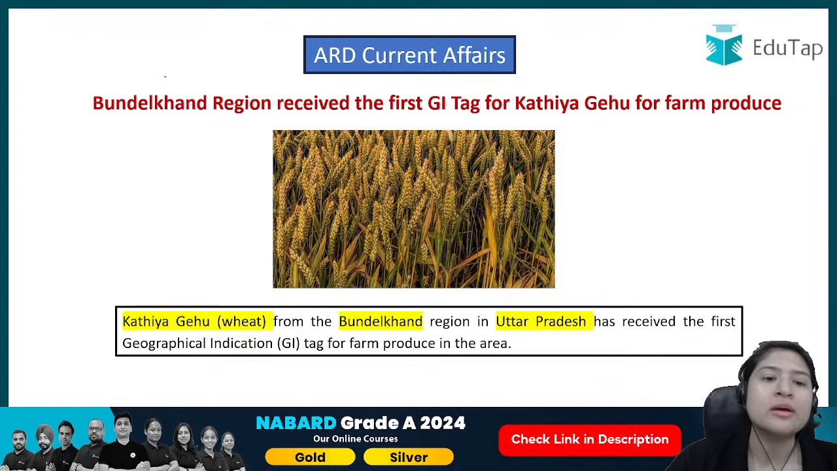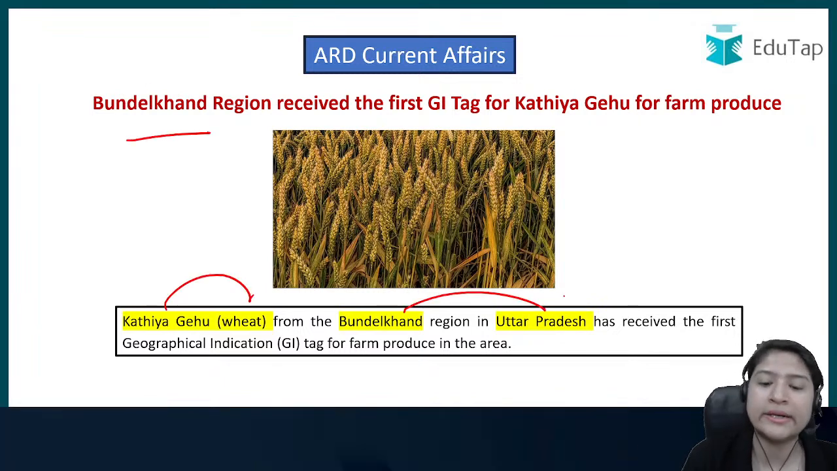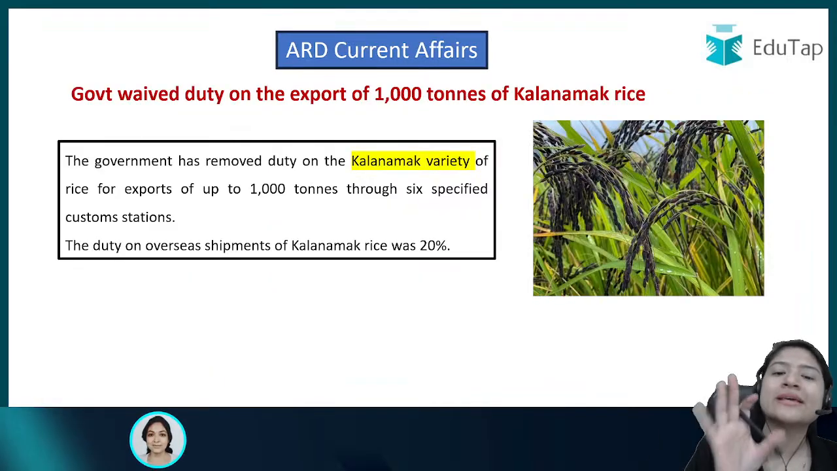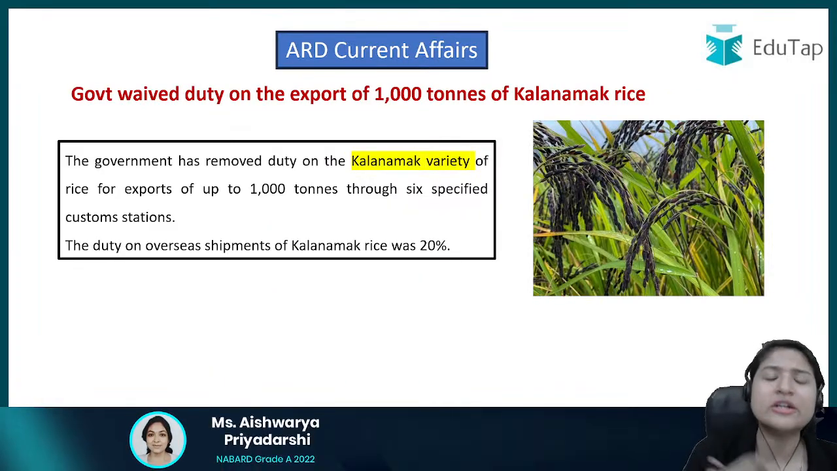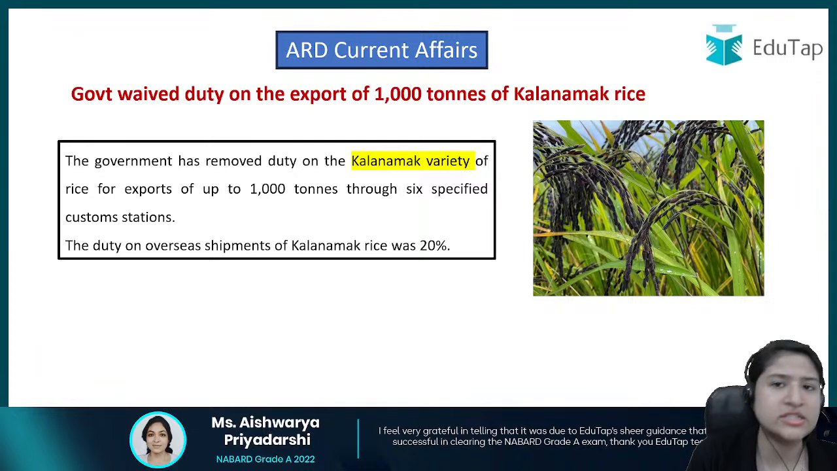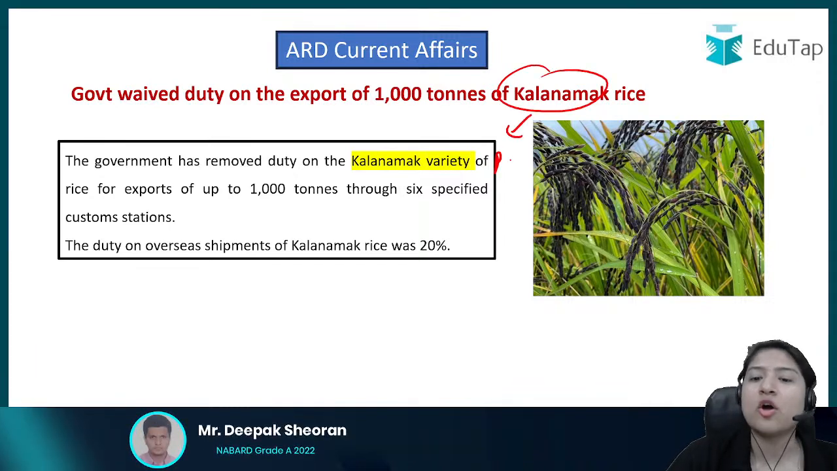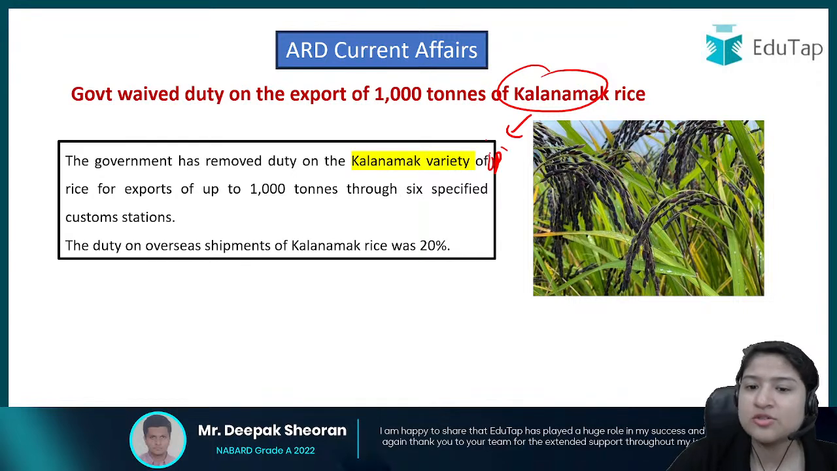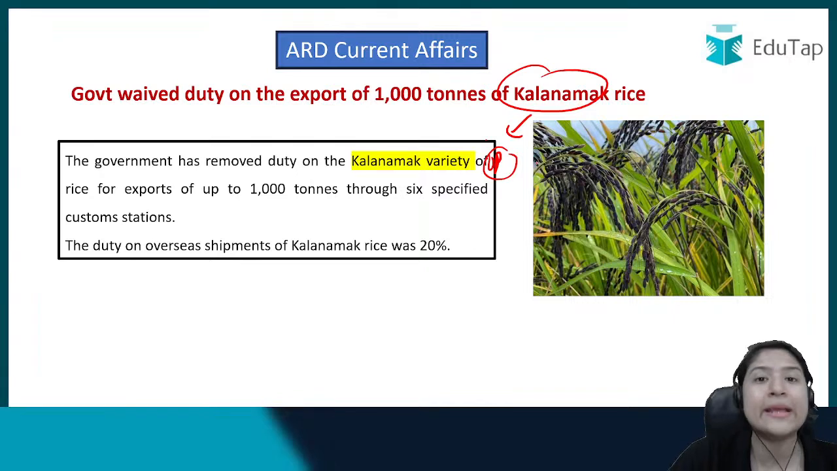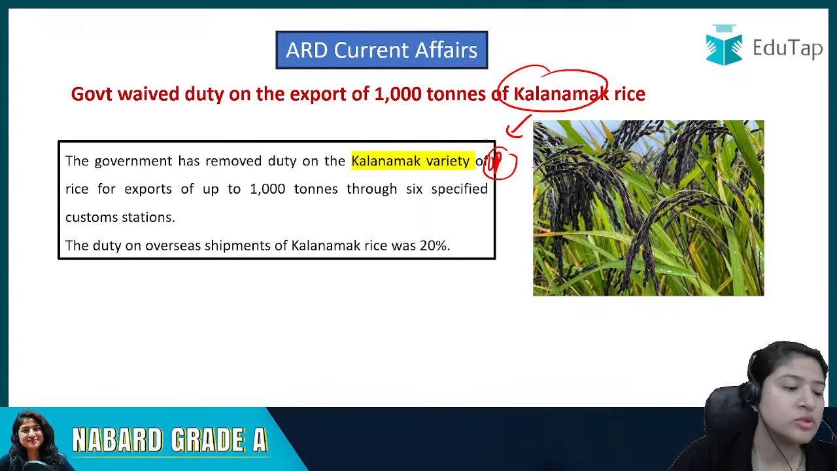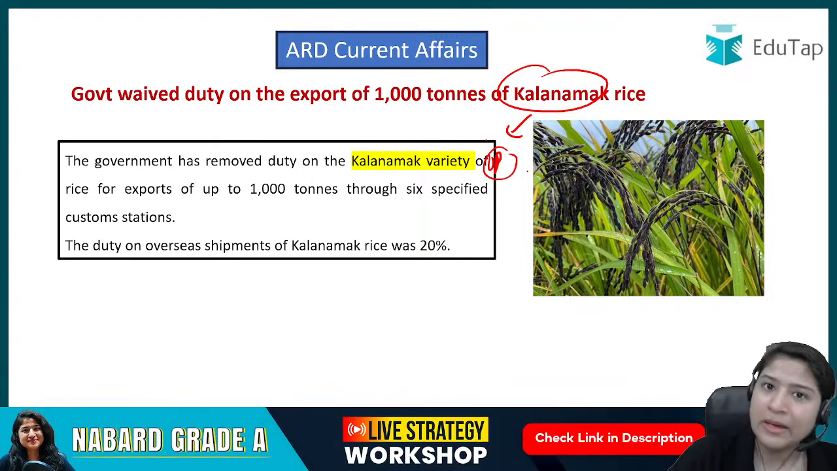Okay, so this was the news. Kathia Gehu from the Bundelkhand region, we have already understood that. And also see, Kala Namak variety was in the news, but for different reasons. It has already gotten a GI tag, and again please keep in mind it belongs to the UP region. And if we talk about where the cultivation happens, it is widely cultivated in the UP region as well as in Nepal. And we know that Lord Buddha also came from Nepal only, right?